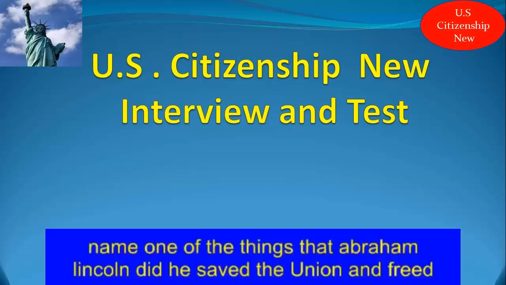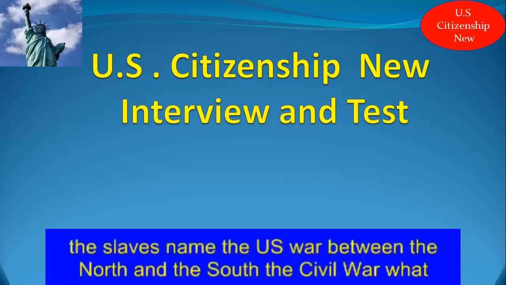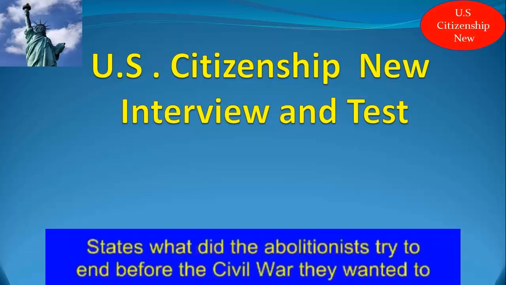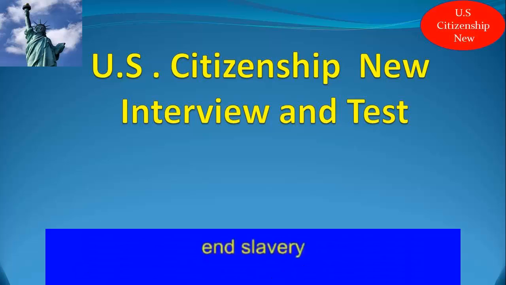Name one of the things that Abraham Lincoln did. He saved the Union and freed the slaves. Name the U.S. war between the North and the South. The Civil War. What did the Emancipation Proclamation do? It freed the slaves in the Confederate States. What did the abolitionists try to end before the Civil War? They wanted to end slavery.